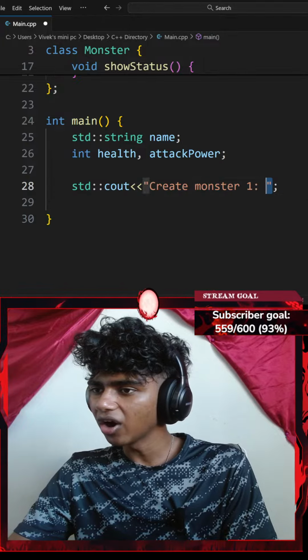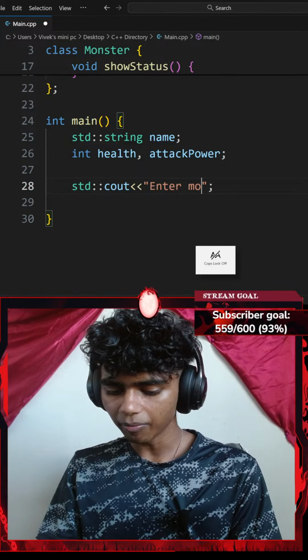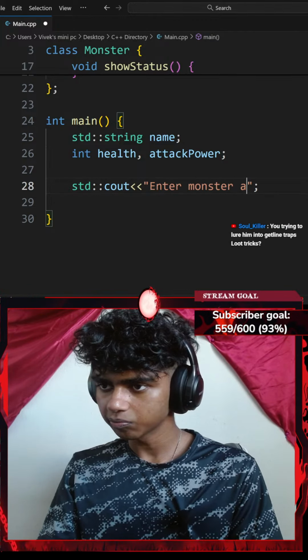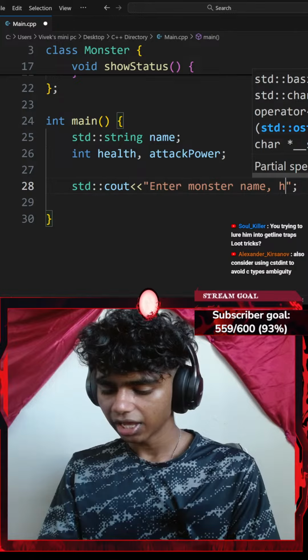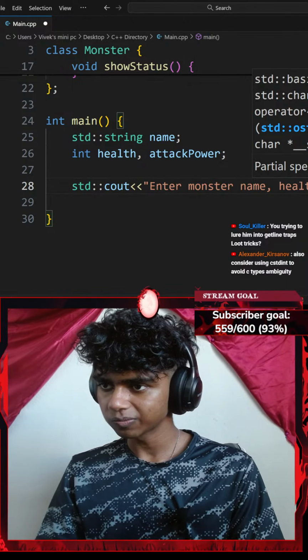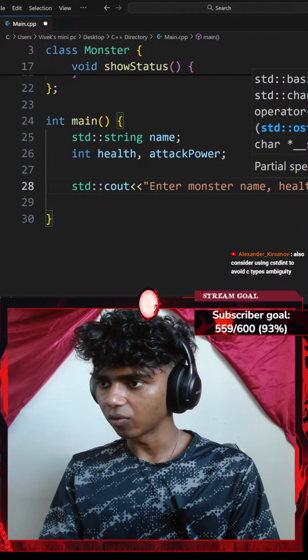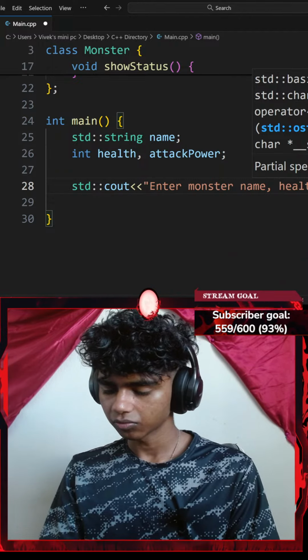Or honestly, I could go with something like "enter monster name, health and attack power". There we go. I think this should make sense. Okay, I'll go with a colon and space.